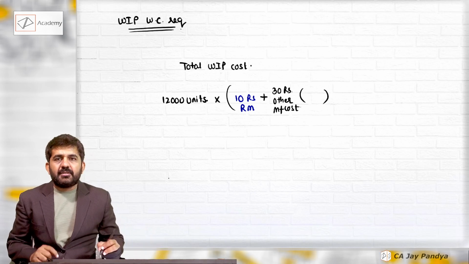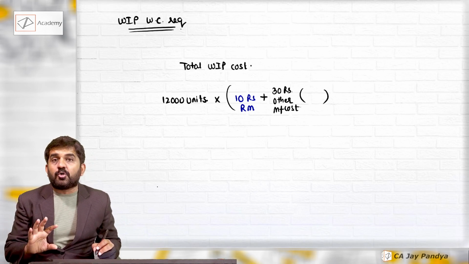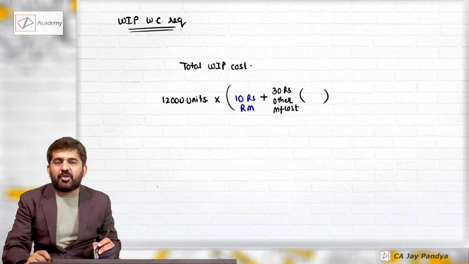So total cost of WIP, or total cost of manufacturing, is nothing but 40 rupees per unit.